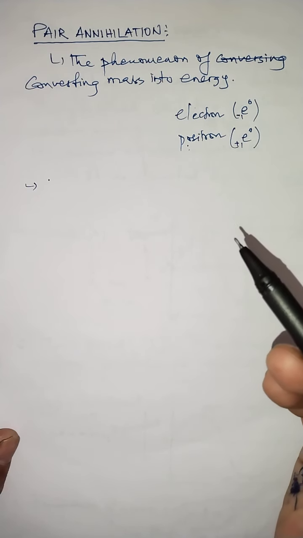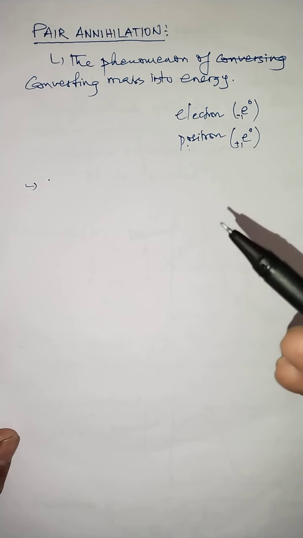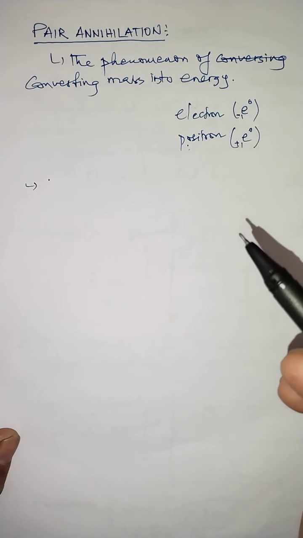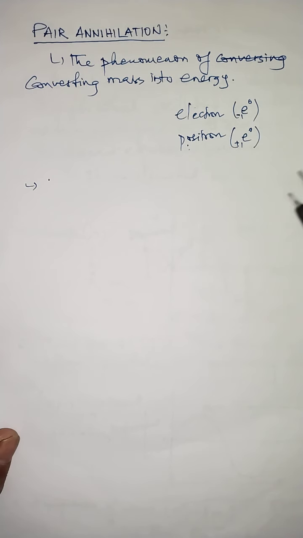So under this case, what happens? Again, there is a production of energy. And this energy is the energy of gamma photons, the high energy gamma photons. And this phenomenon in which mass is converted into energy is also called pair annihilation. So let me just write what is pair annihilation.